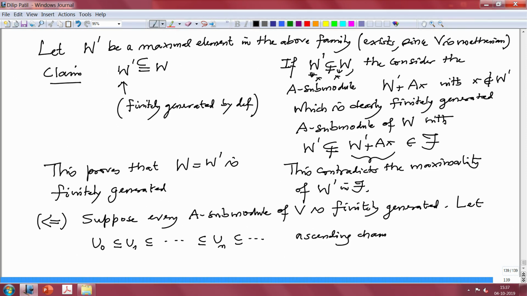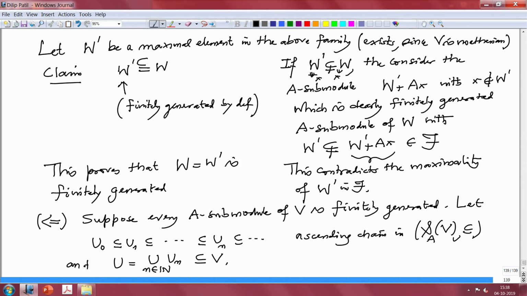an ascending chain in the set of submodules of V under inclusion, and U is the union over n in N of U_n. This is clearly a submodule of V because it is an ascending chain.